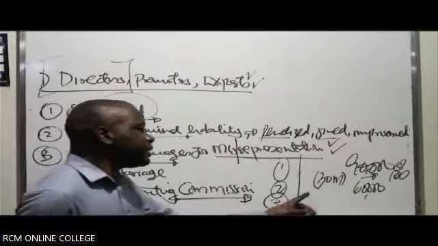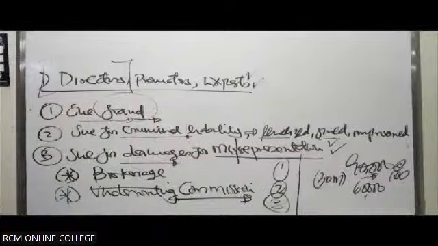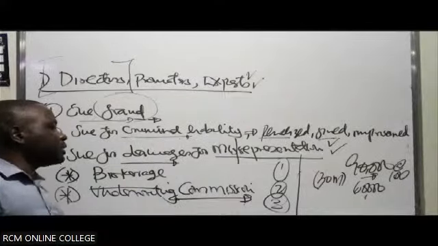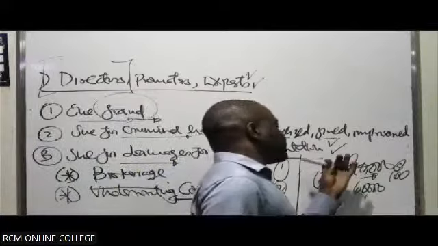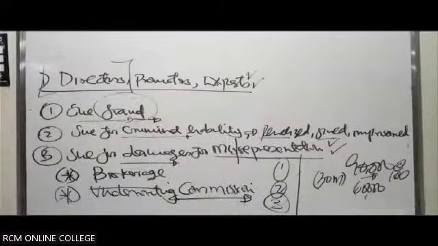Because if they get a deficit, then this capital won't actually be enough for them. So the underwriter simply takes up that amount that has not been subscribed for. So we call it underwriting commission.